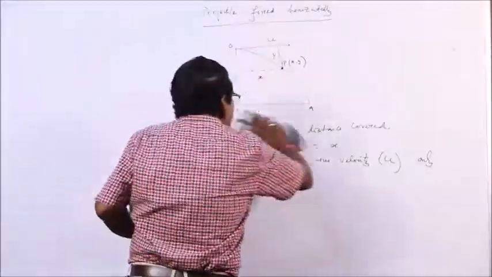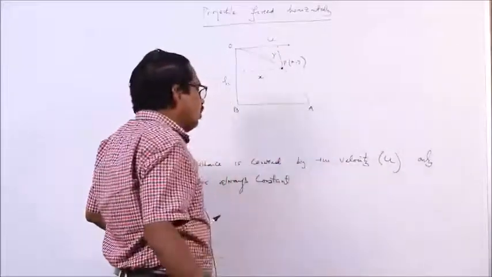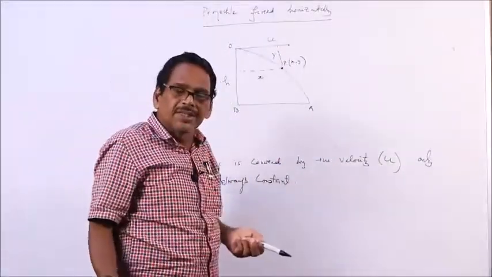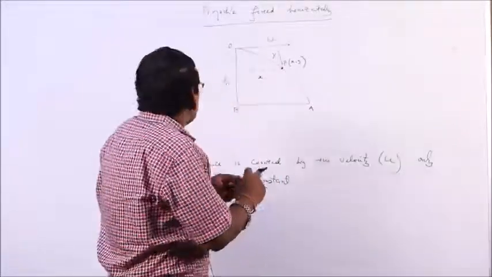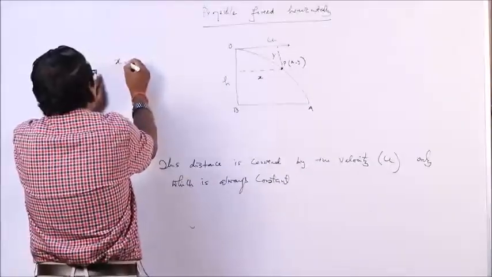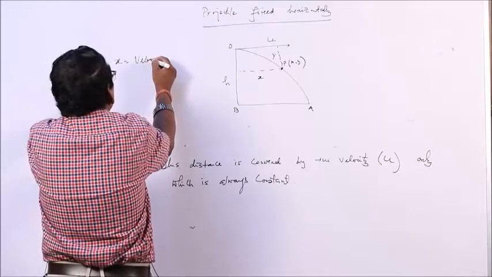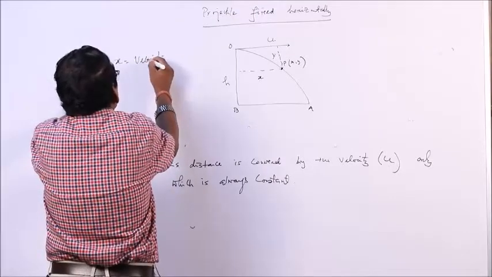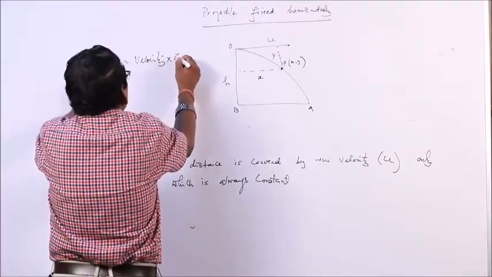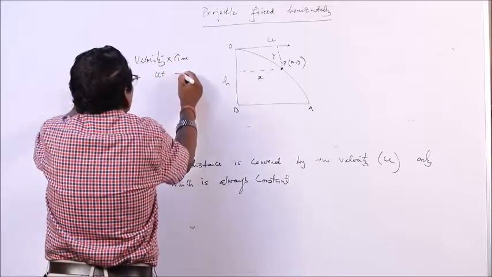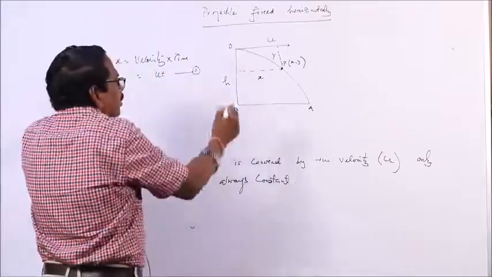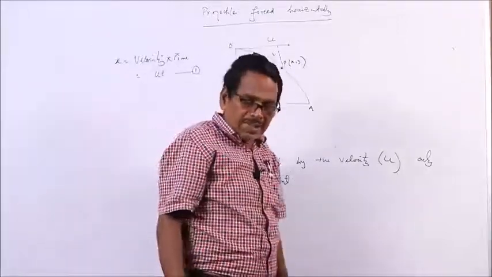What will be x? Now you know the velocity is u, time is t, distance is x, and the velocity is constant. So, x will be how much? Velocity into time, and velocity is constant. So, x is equal to u t, one equation. Now we have found the equation for x.